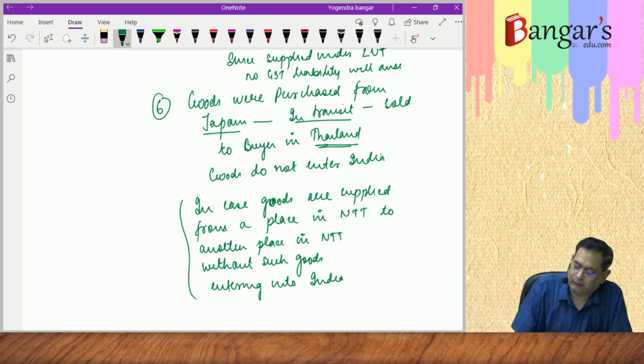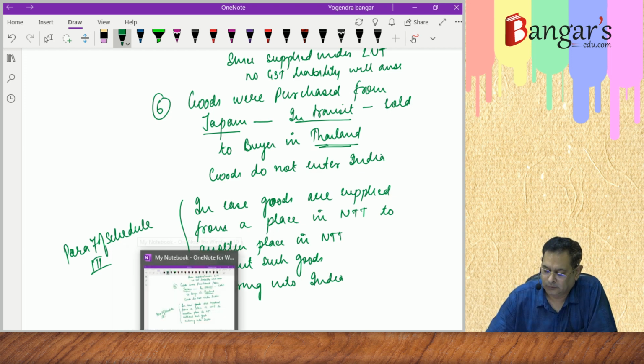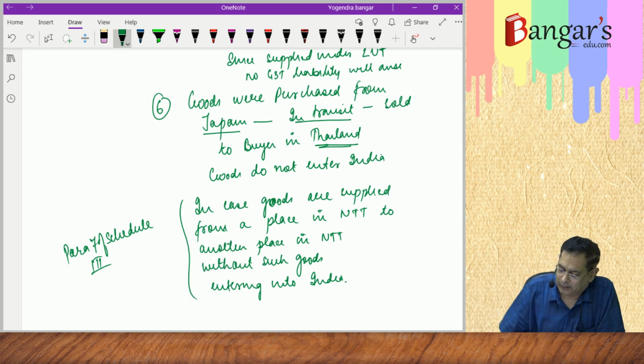Para 7 of Schedule 3 provides that. What does it provide?